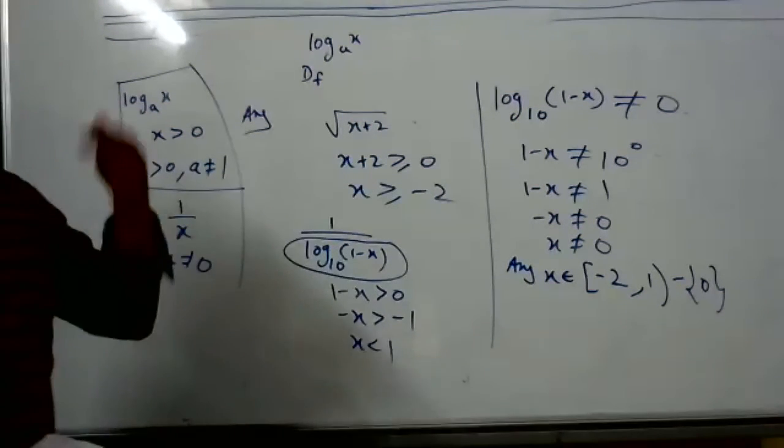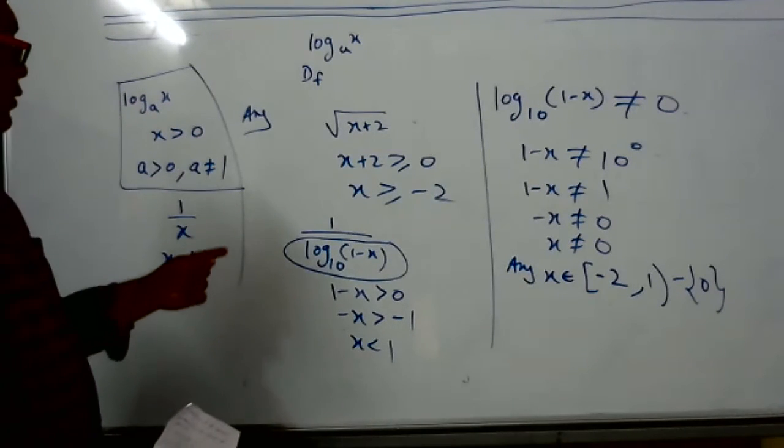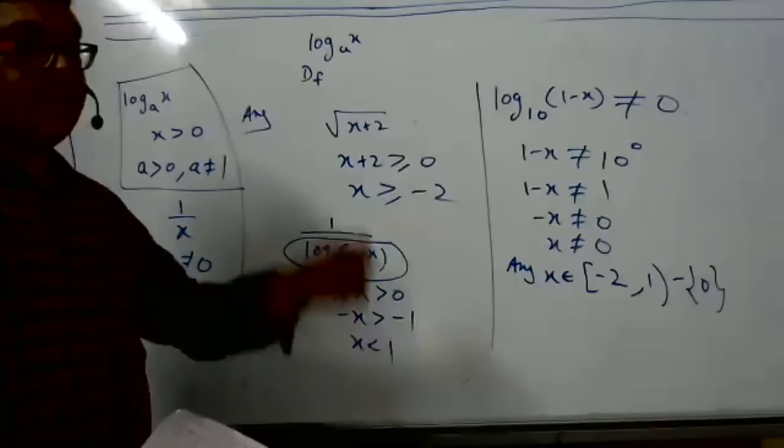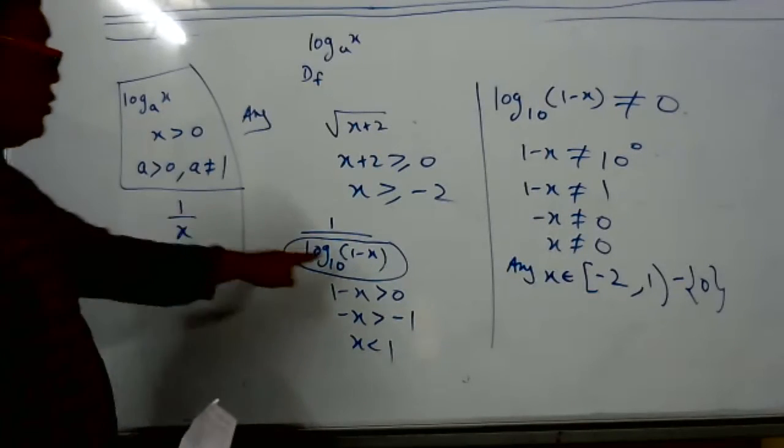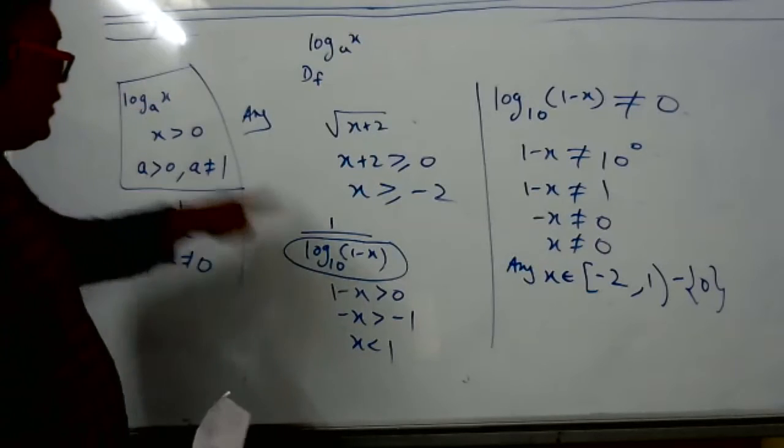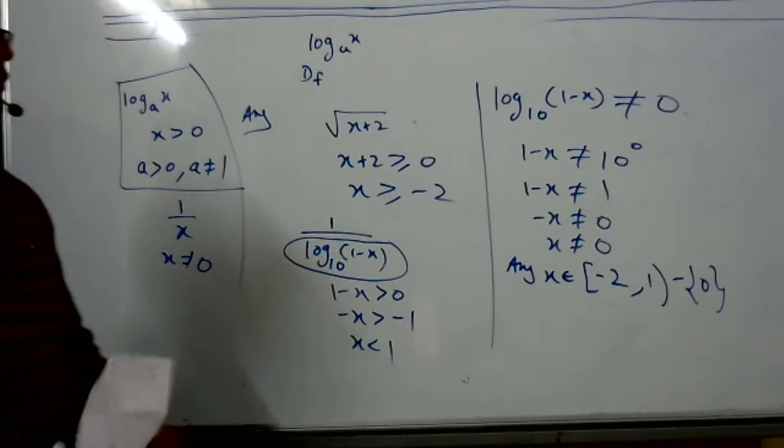First it is taught: the domain and range of each and everything is taught. Now that knowledge we have to use here. X should be more than 0. So what is X here? Here it was X, but in the question it is 1 minus X. I got confused. Sorry.